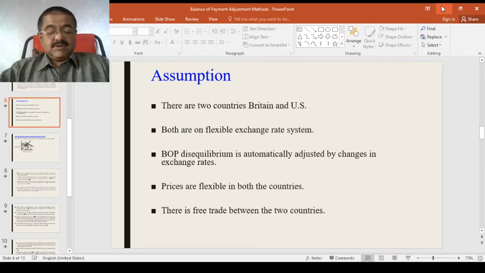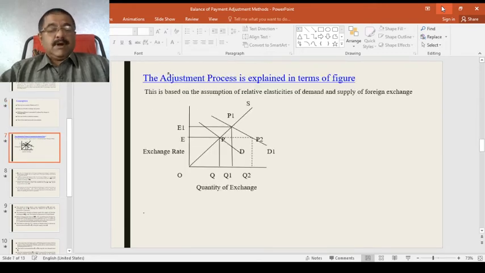Here are some assumptions of this particular theory. There are two countries, Britain and the US. Of course, the example they have taken is Britain and America. Both are on a flexible exchange rate system. BOP disequilibrium is automatically adjusted by changes in exchange rates. Prices are flexible in both countries. There is free trade between the two countries. There are no government interventions or any imposition of tax or anything of that kind. So that is the point that you have to remember.